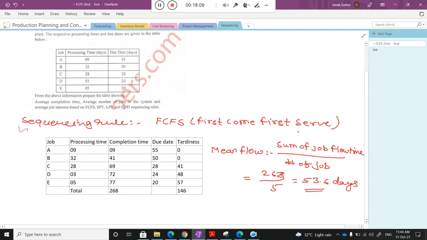Now the next point: what is the average tardiness? What is the average delay? We know that I calculated the tardiness for each job, and now I need to find the average tardiness. So average tardiness means you just take the average of these tardiness values. I write here: average tardiness is equal to total tardiness, 146, divided by the number of jobs, which is 5. Can you quickly calculate what the value will be, class?